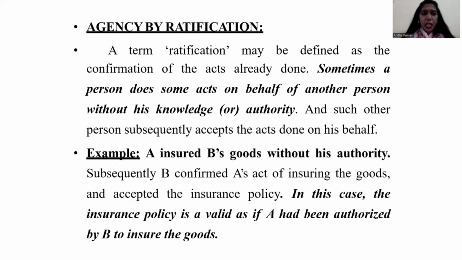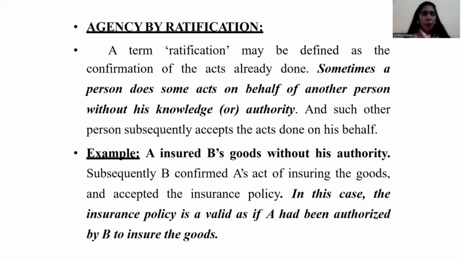Agency by ratification. Sometimes a person does some act on behalf of another person without his knowledge or authority. Such a case is called agency by ratification. Ratification may be defined as the confirmation of an act already done. For example, I appoint one person as an agent for my business.